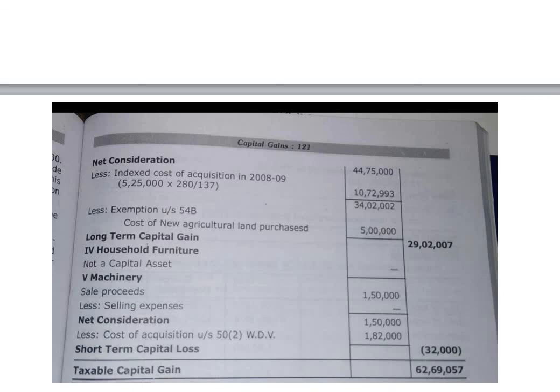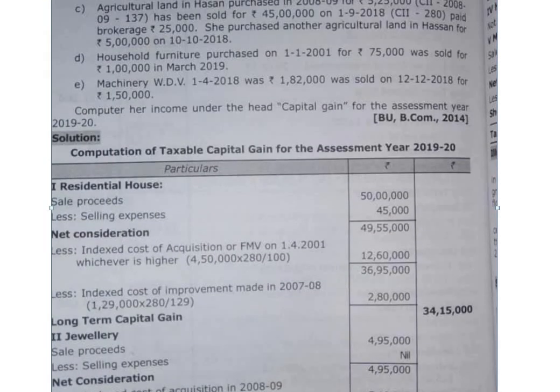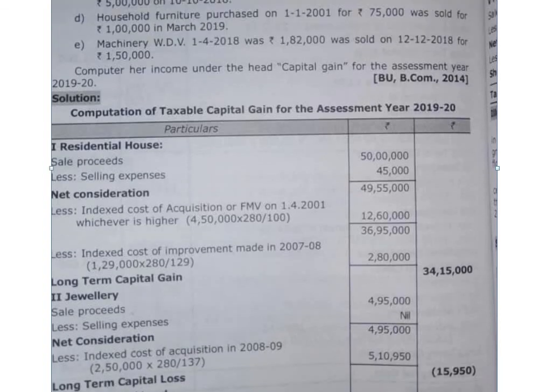Fourth one, that is household furniture. Household furniture, as it is a personal asset, is exempted from capital gain. So household furniture is exempted from capital gain. It is tax free.